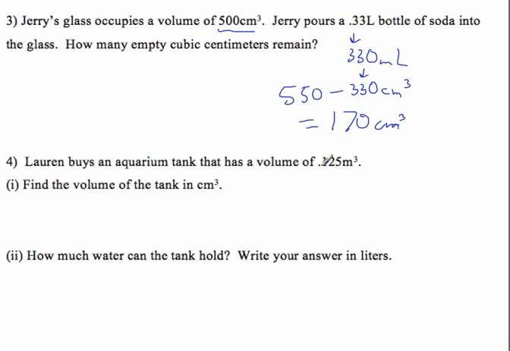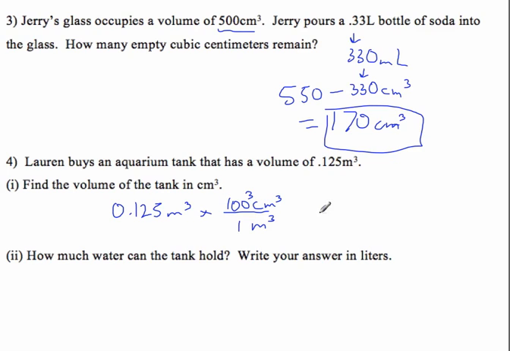Lauren buys an aquarium tank that has a volume of 0.125 cubic meters. Find the volume in cubic centimeters. So 0.125 cubic meters. Now normally we would multiply by 100 to get to centimeters, but we have to multiply by 100 cubed, which is actually multiplying by a million.